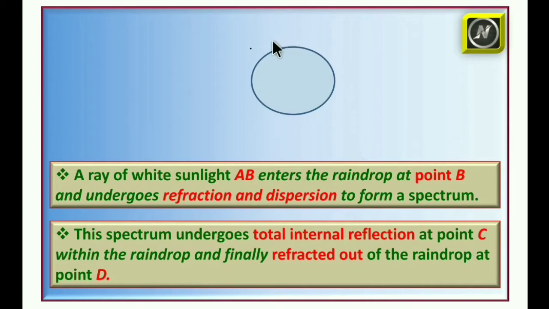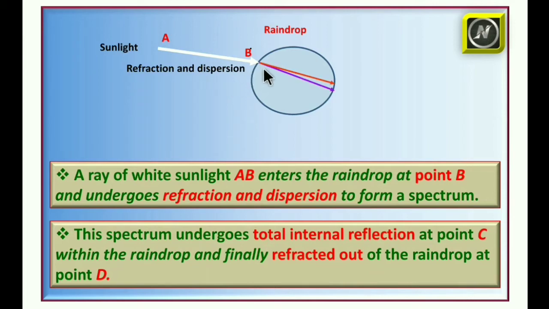So let us take this. This is the individual water drop, our raindrop. A ray of white sunlight, AB, enters the raindrop at point B, from the top point. At point B, it undergoes refraction and dispersion, and it forms the 7 colors inside of this raindrop. And it forms a spectrum.